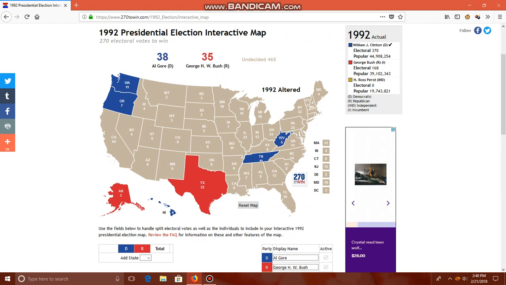Gore would also carry West Virginia and Minnesota. Those are states I would guarantee. Also New York, Maine. These are all going to go for Al Gore. New Jersey, Connecticut, Rhode Island, and Massachusetts. These will all go for Gore. Vermont, we'll come back to New Hampshire.